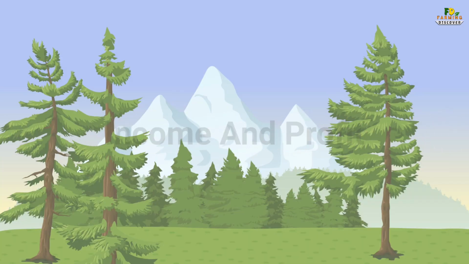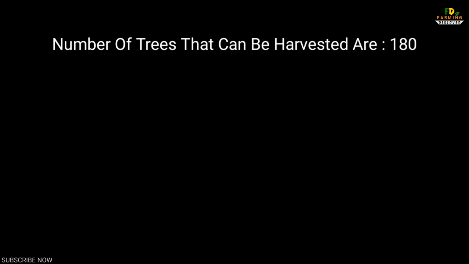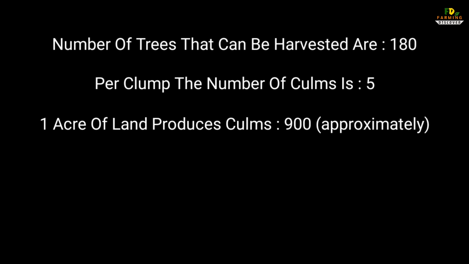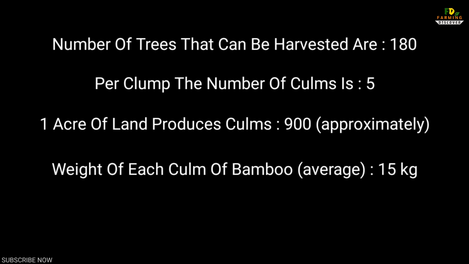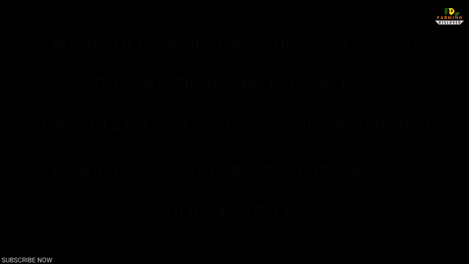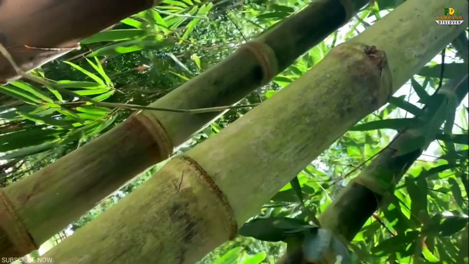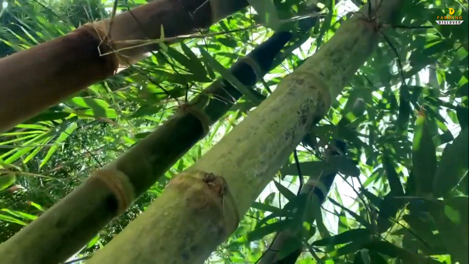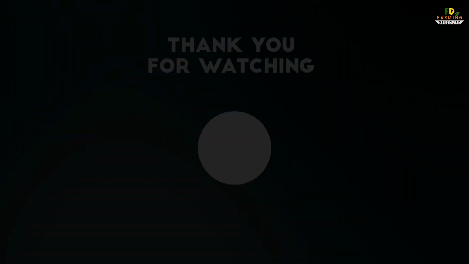Income and profit. Number of trees that can be harvested are 180. Per clump, the number of culms is 5. 1 acre of land produces culms, 900 approximately. Weight of each culm of bamboo, average 15 kg. Tons of bamboo per acre, 13.5. The average sale price of bamboo culms per piece is 100 rupees, may vary depending on the quality and area of sale.